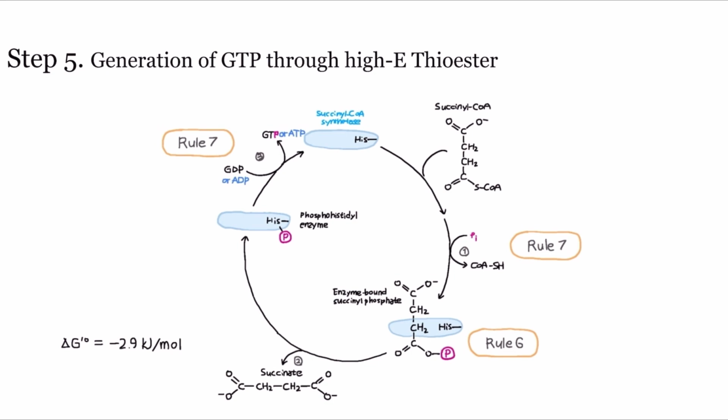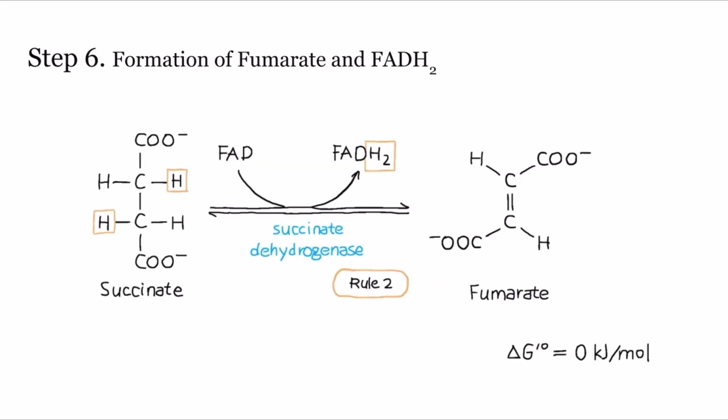Lastly, in accordance with Rule 7, the phosphate attached to the histidine residue is transferred to GDP, resulting in the production of GTP. Additionally, the reason the standard Gibbs free energy is only minus 2.9 kJ per mole is because step 5 is an energy-conserving reaction. Step 6 is about the formation of fumarate and FADH2. The enzyme succinate dehydrogenase catalyzes this reaction.